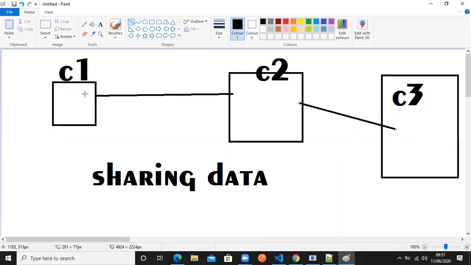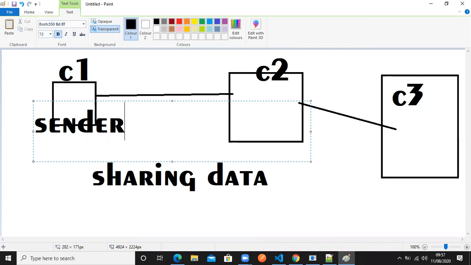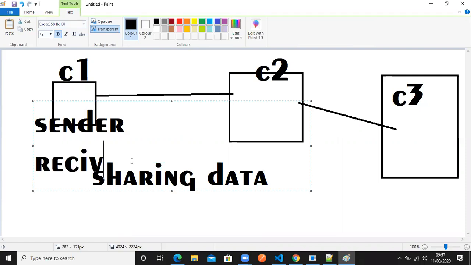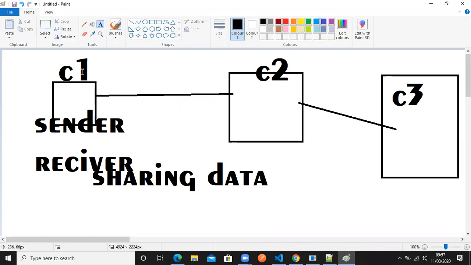Then whenever you are connected in a network, two kinds of roles happen to the computer. What are they? Sender and receiver. So a computer will behave in two ways. The moment I connect it in a network, this computer will have two capabilities: a sender capability and a receiver capability. That means we can send the data to another computer in the network, or we can receive the data from any of the computers in the network. Correct. So there are two different roles for each and every computer.